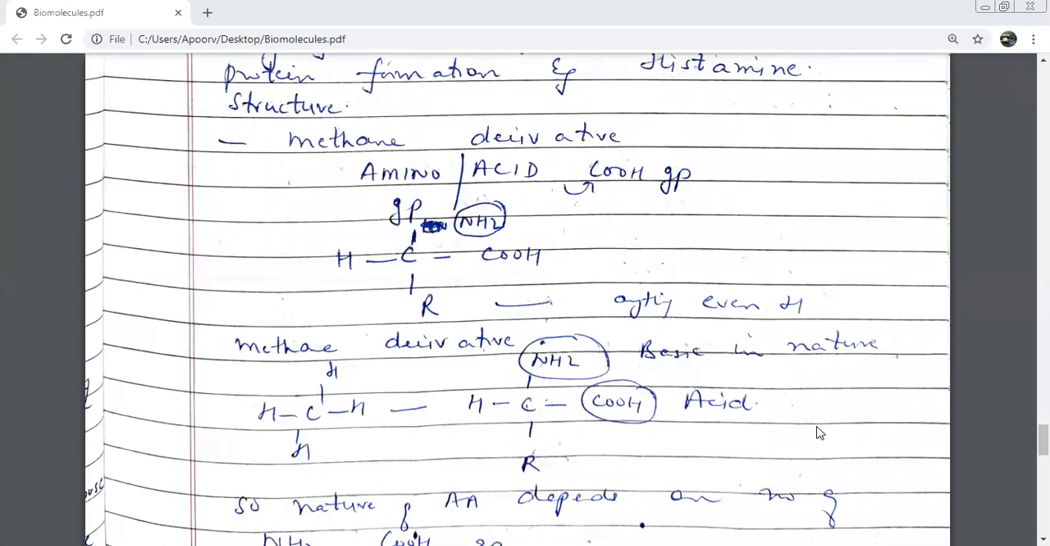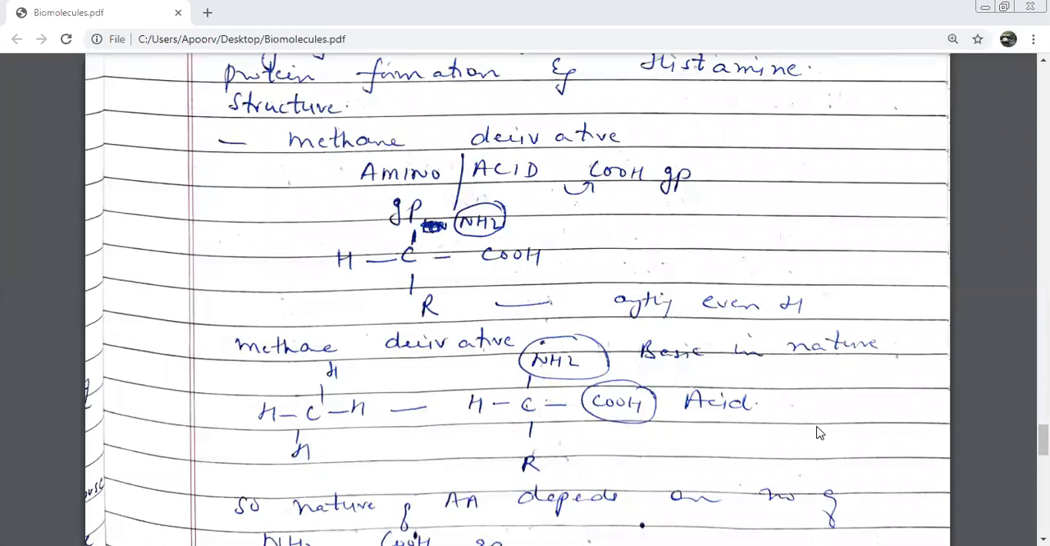We were doing amino acids, no, children? Amino acids are said to be derivatives of what? Methane. Yes, derivatives of methane. I was explaining this to you only. And how many hydrogen atoms are attached to carbon in methane? Four.